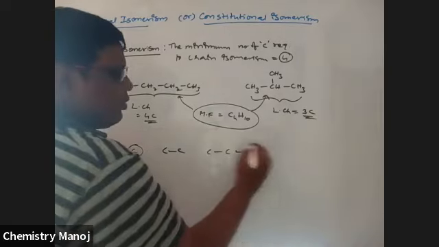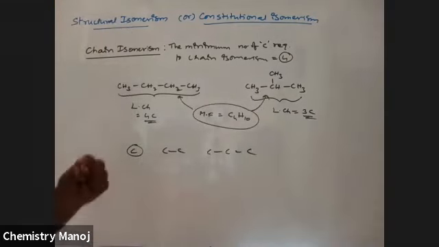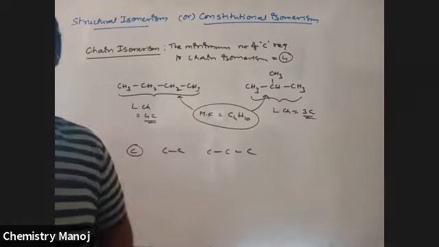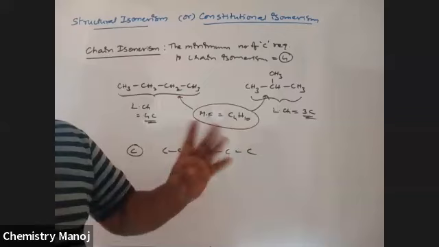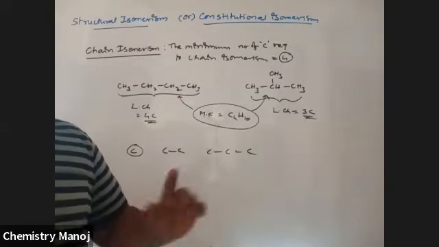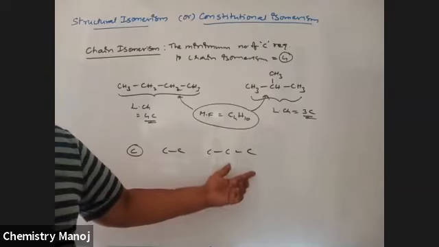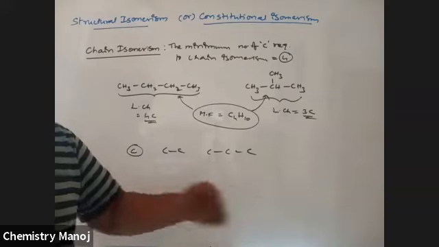Three carbons, no chain variation. Four carbons, there is chain variation. So chain isomerism is possible in compounds having at least four carbons, four or more than four. Only then is chain isomerism possible. A compound having three carbons, two carbons or one carbon never shows chain isomerism.